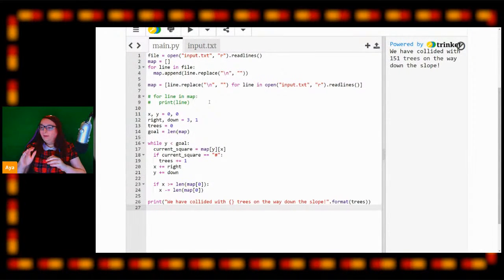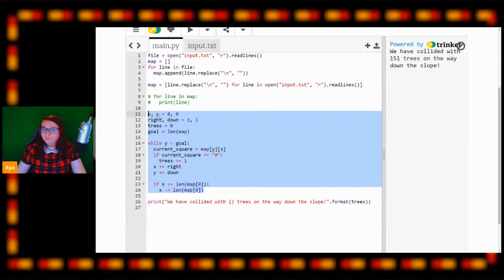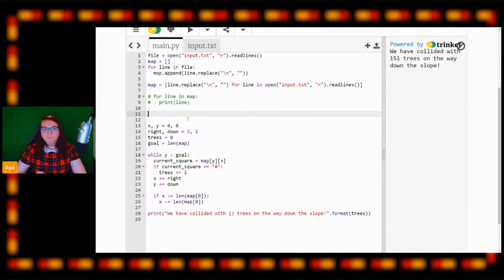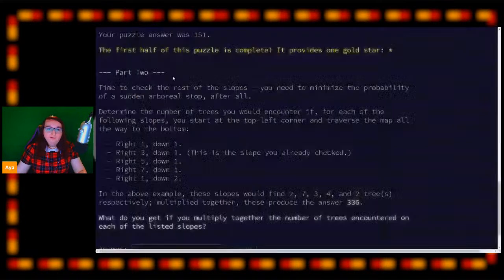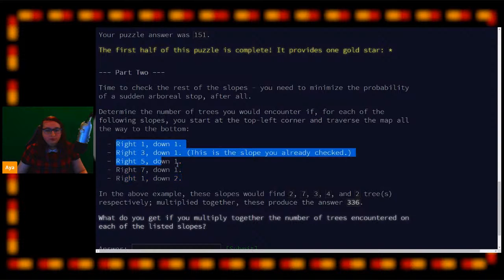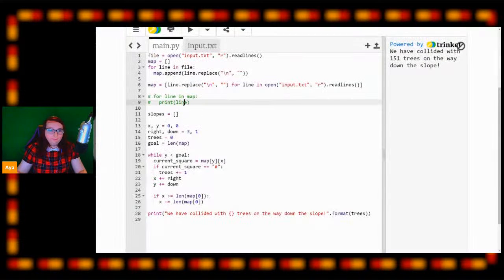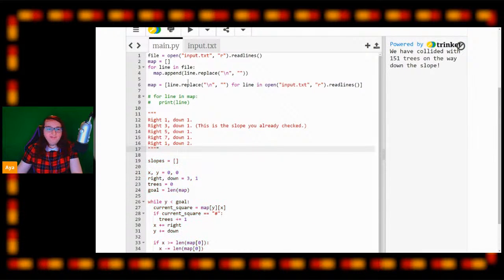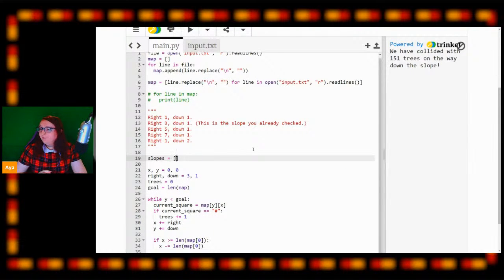So now we need to think about how we're going to go about this. Well, we know we need to go down our slope 5 times, which means we have to do all of this code here 5 times. But what do we tell it to give it the angles? So I'm going to create a new array here called slopes. And our slopes here will just be an array, and it will be an array of tuples. So I'm just going to get these lines here and comment them into my Python here, just so I can see them. So these are the angles we need to take down the slopes. So we need to now write these into our array here.